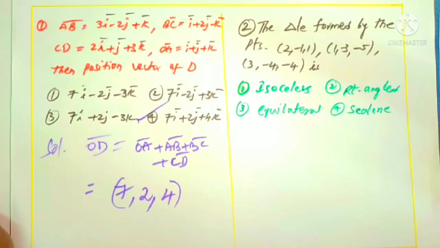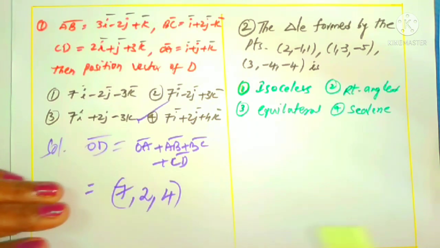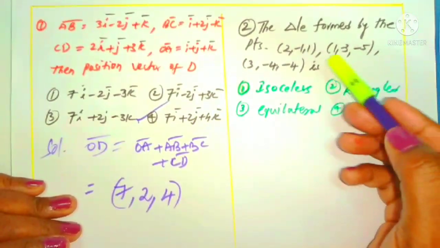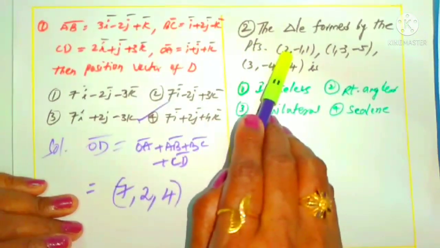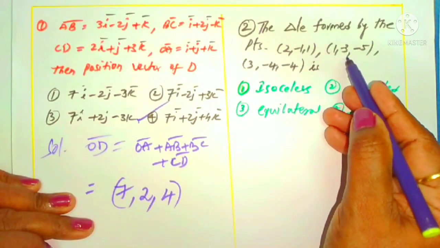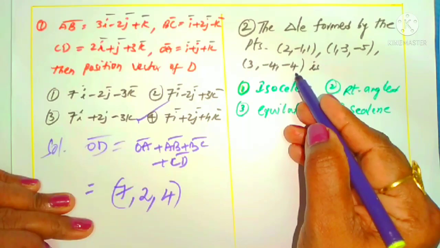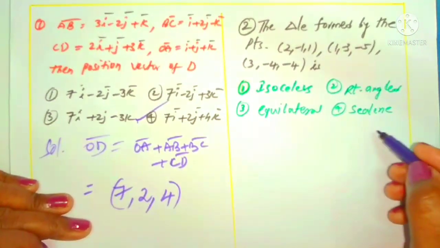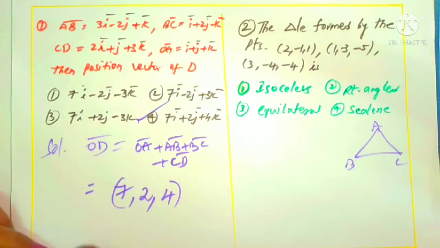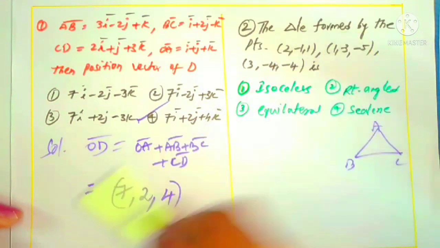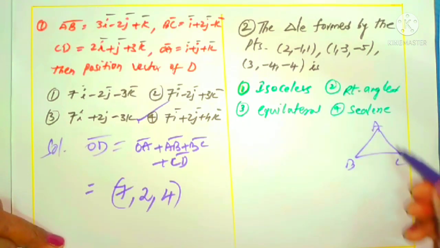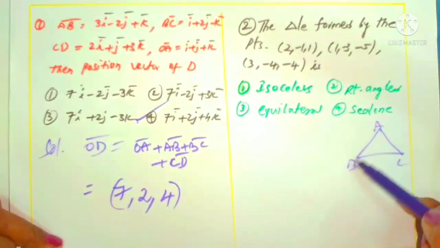Now we can come to the next question. It asks for the type of the triangle formed by the points. These points are also given in i, j, k combination, but I have taken ordered triads directly: (2, -1, 1), (1, -3, -5), (3, -4, -4). To find out the type of the triangle, suppose ABC is a triangle. I have already taken the ordered triads. Simply we can find the distances. Triangle formed by the points means the vertices are given.